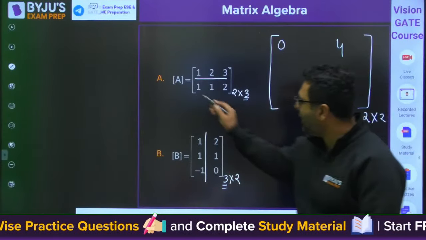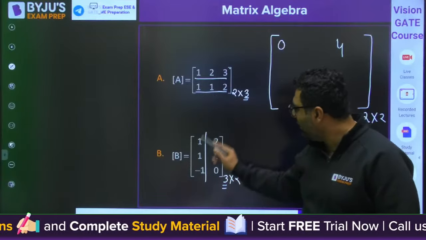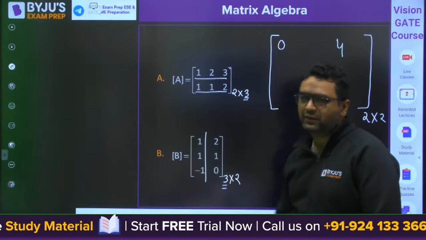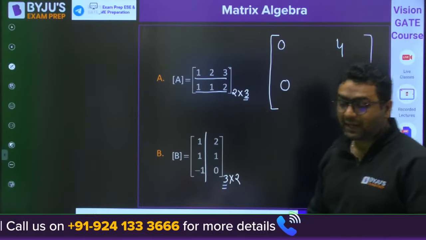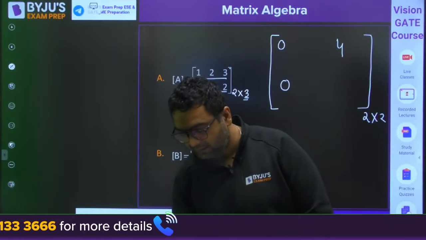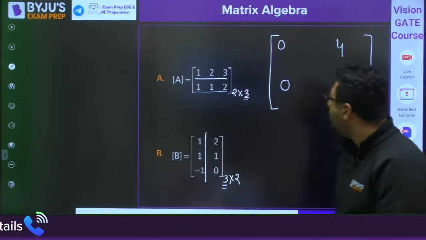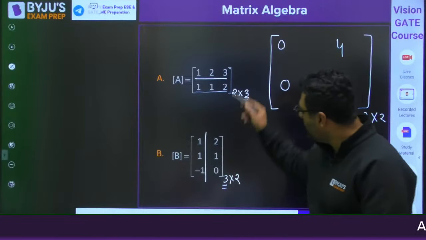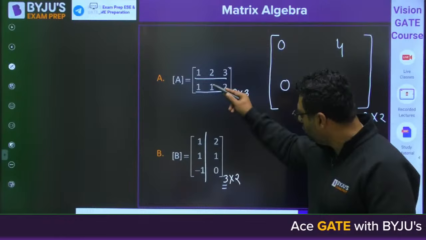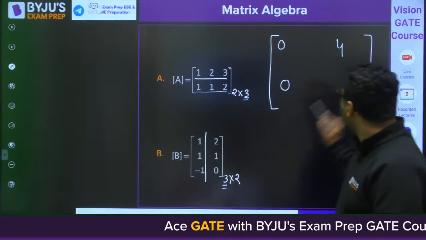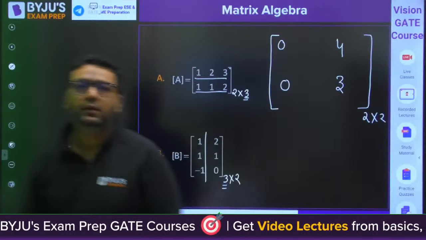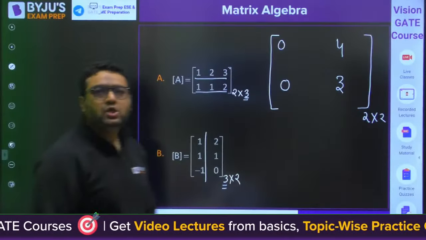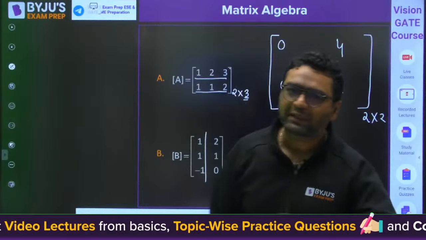Then you will be multiplying this row with this column. 1 into 1, 1 into 1, 2 into minus 1. So are we getting 0 here? Check it. Yes, check it. I am making the matrix in front of you right now. So when you multiply this, 2 plus 1. Are we getting this? Is it correct? So this is what we are getting after multiplication.